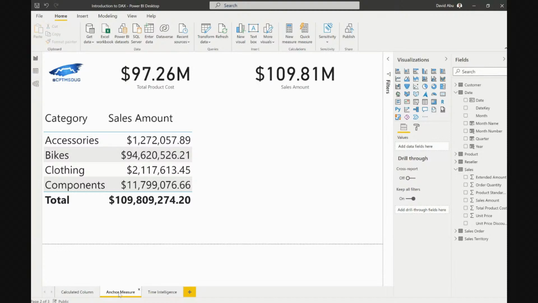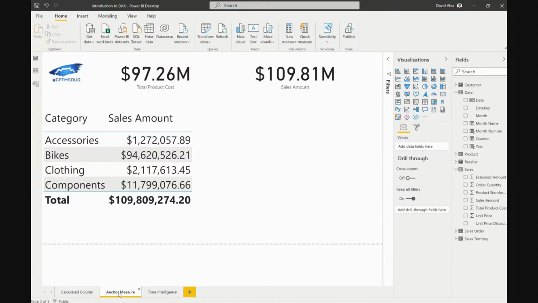So now, what are anchor measures? Anchor measures are the pillar measures. So if you have a measure that is so important for you, that is the measure that you want to, as we call it, slice and dice by different categories, by different items, by different products.